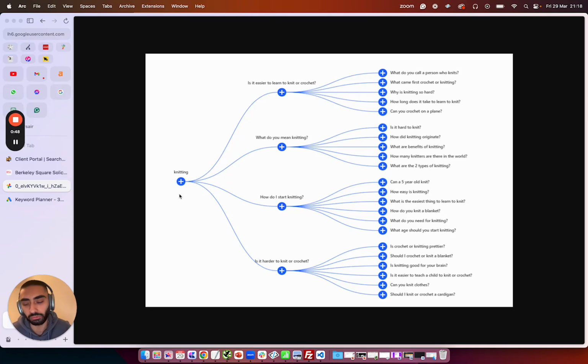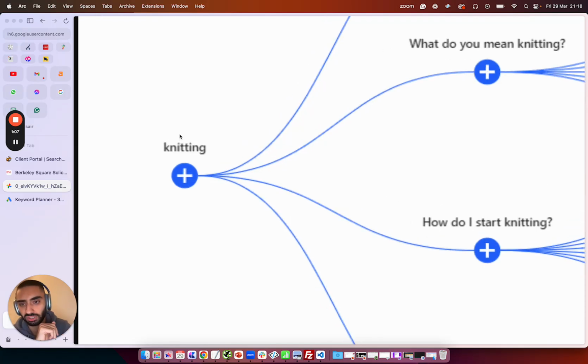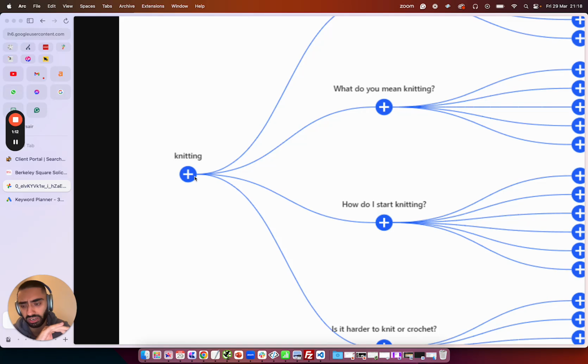Now, what a lot of website owners do is they will get too clogged down on just trying to rank for the singular keyword knitting. So they'll be looking at their website page speed, page titles, the content on that page, the images on that page, and only be focusing on just the knitting page. Now, that is actually the incorrect thing to do. Google essentially ranks websites based off of experience and also topical authority.